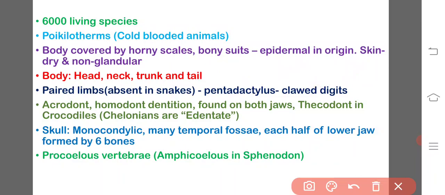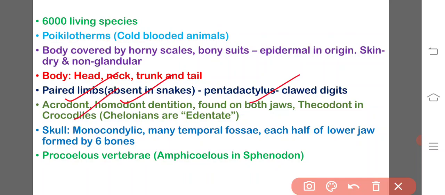Coming to dentition, acrodont dentition is seen, where the teeth are attached to the surface of the jaw. The dentition is homodont: all the teeth are structurally similar in shape, size and form, and are found on both the upper and lower jaws. Thecodont dentition is seen only in the crocodiles.